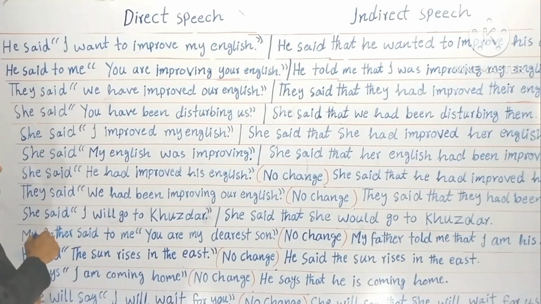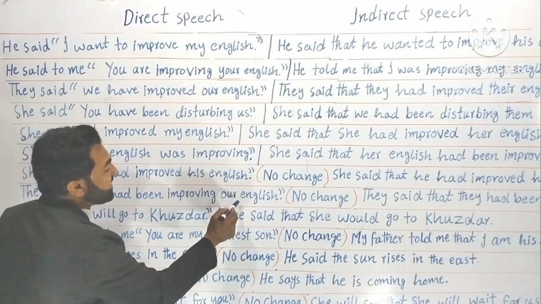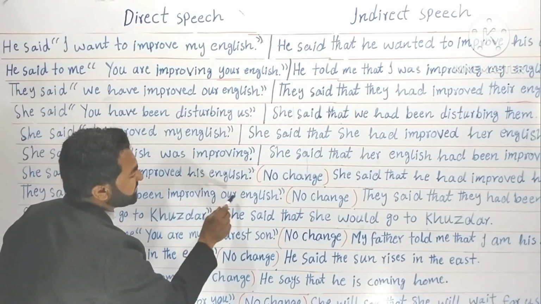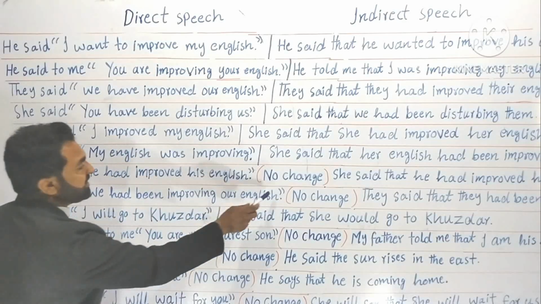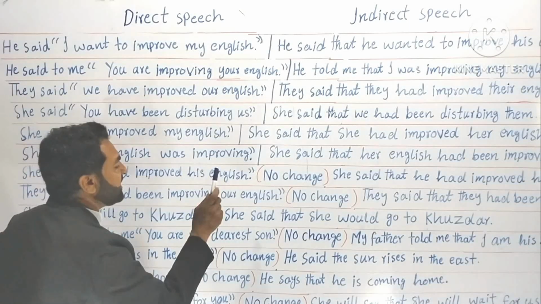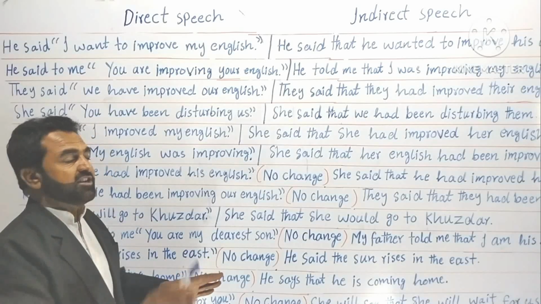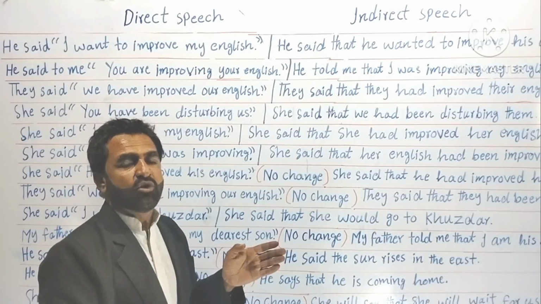They said, we had been improving our English. Now these are their own words. These are their own words with inverted commas. You see, these are inverted commas. In inverted commas, they said we had been improving our English. No changing of tense. Tense will remain the same, although the pronouns will change accordingly.